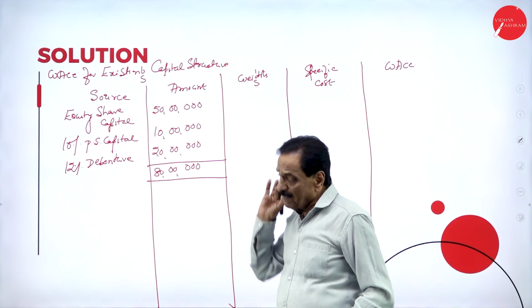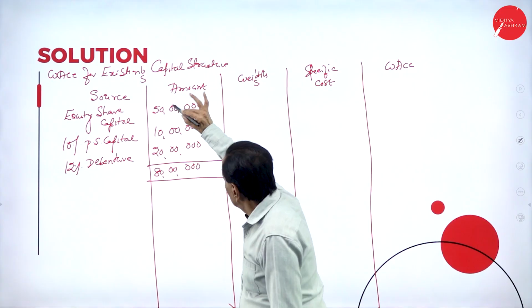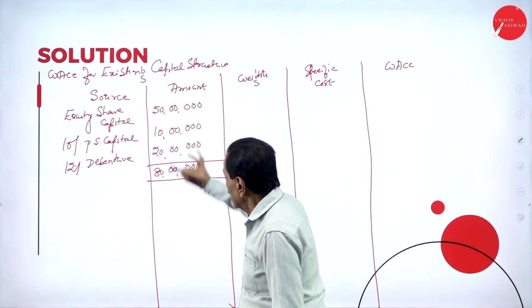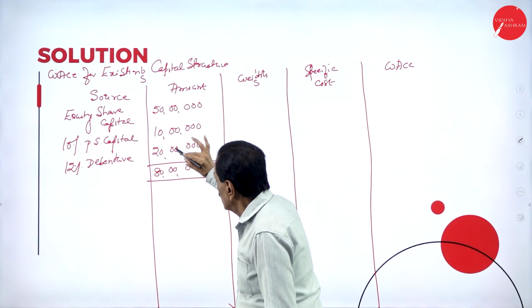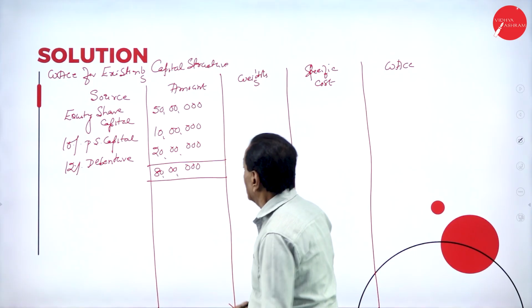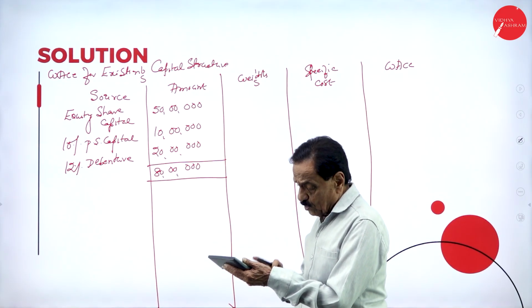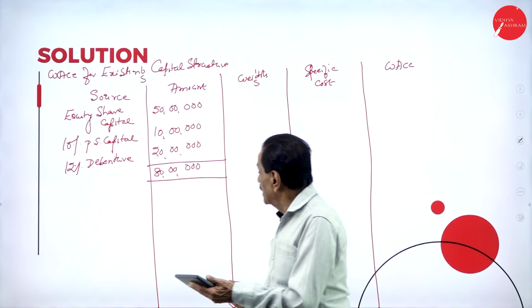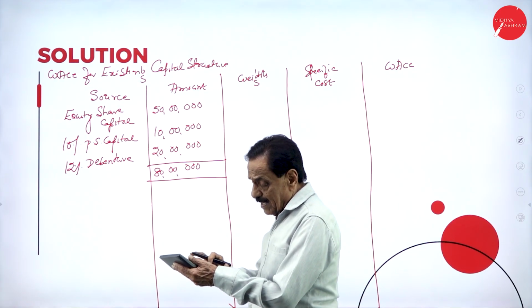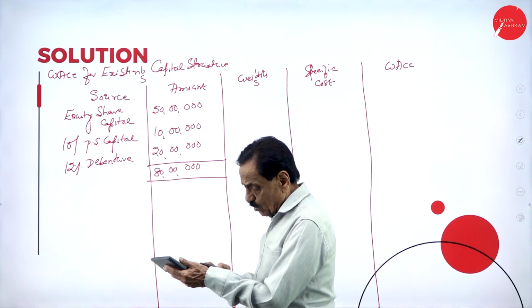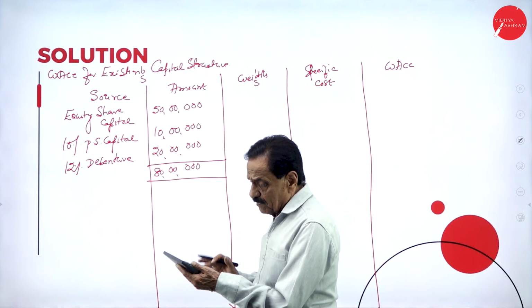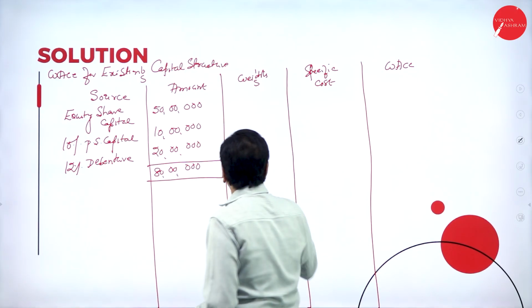Now we have to give the weights. How to do the weight? 50 lakh divided by 80 lakh, 10 lakh divided by 80 lakh, 20 lakh divided by 80 lakh. First one, 50 divided by 80 is 0.625.